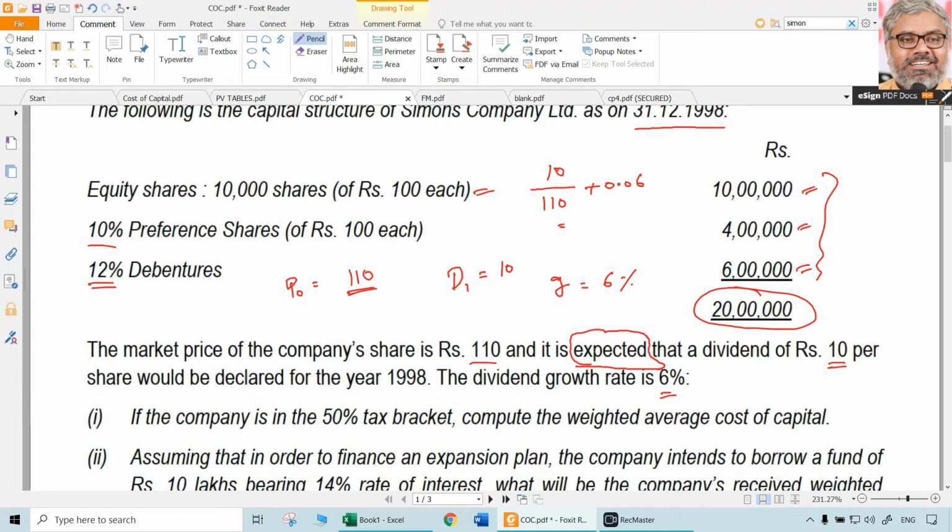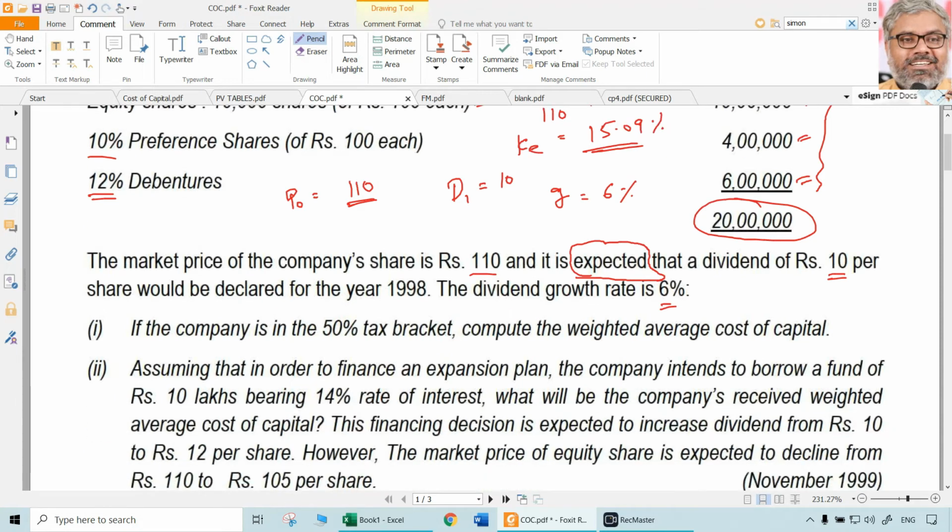So 10 by 110 plus 0.06. So approximately that can be taken as 15.09%. That is KE. That is calculated separately as a working note.